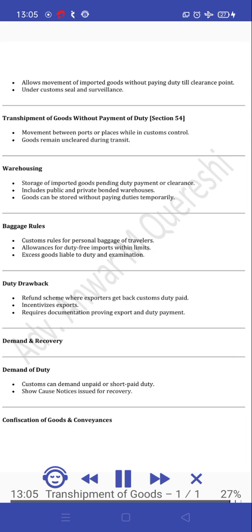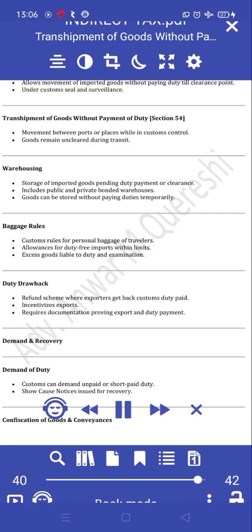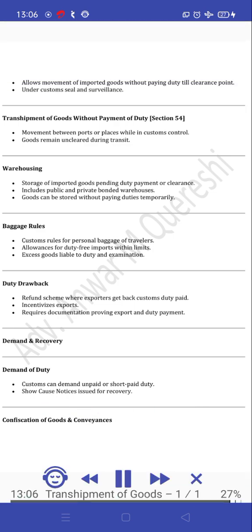Transit of goods without payment of duty, Section 53, allows movement of imported goods without paying duty till the clearance point, under customs seal and surveillance. Transshipment of goods without payment of duty, Section 54: movement between ports or places while in customs control. Goods remain uncleared during transit. Warehousing: storage of imported goods pending duty payment or clearance. It includes public and private bonded warehouses. Goods can be stored temporarily without paying duties.